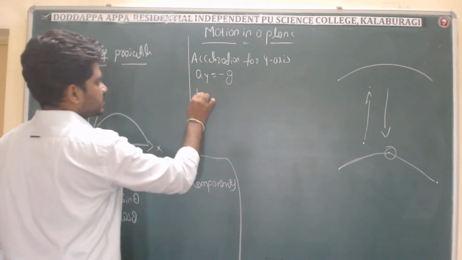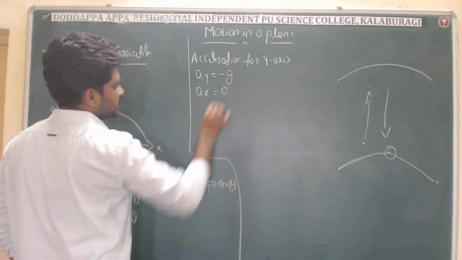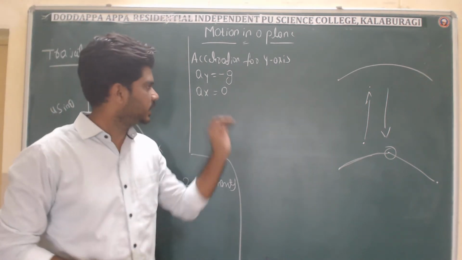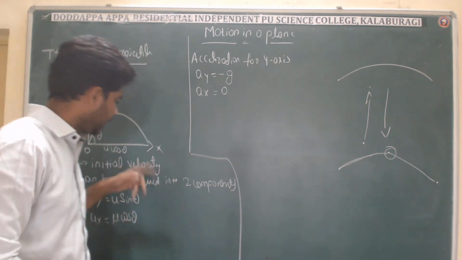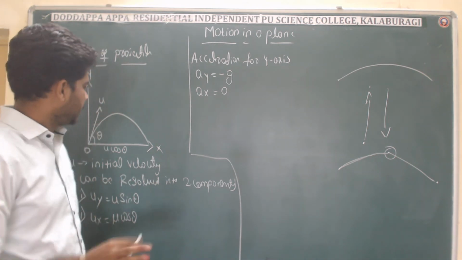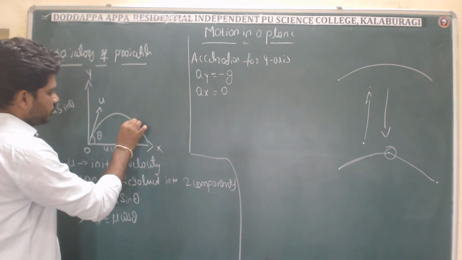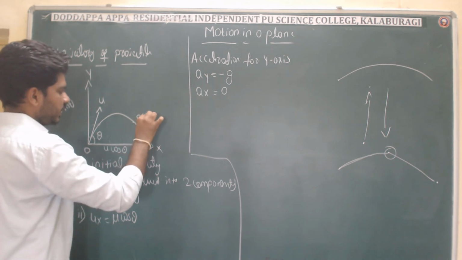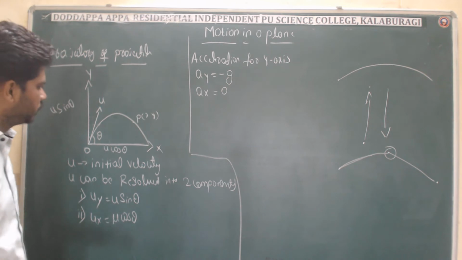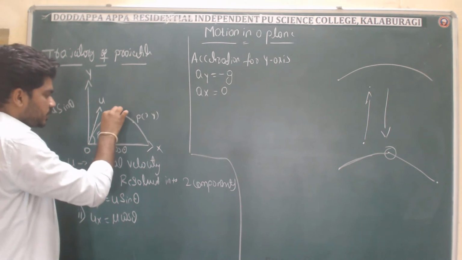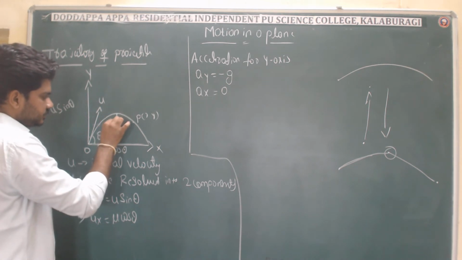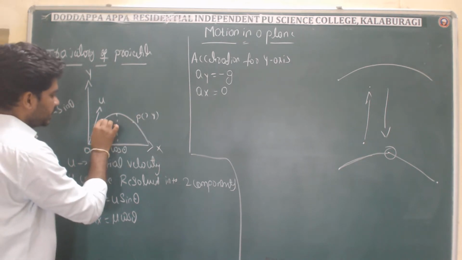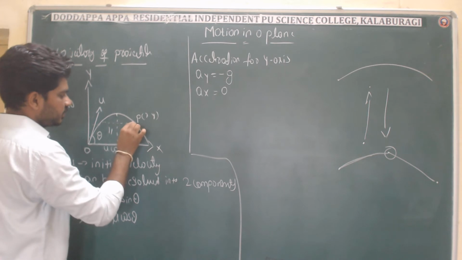And similarly, the acceleration along the x-axis is 0. Why? Because here the velocity remains constant. That's why the acceleration is 0 for the x-axis, right. And assume that somewhere the object comes from this point, right. So here I will write P of x comma y, because it is in two dimensions, and this is the maximum height. This is the maximum height, and this is the position of the object.